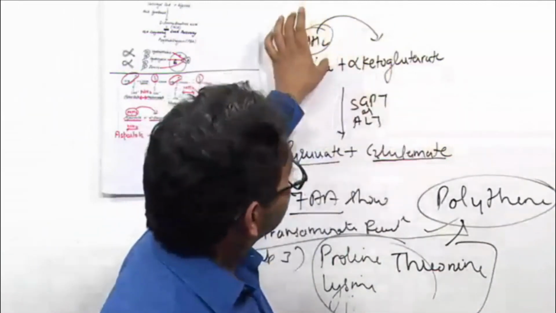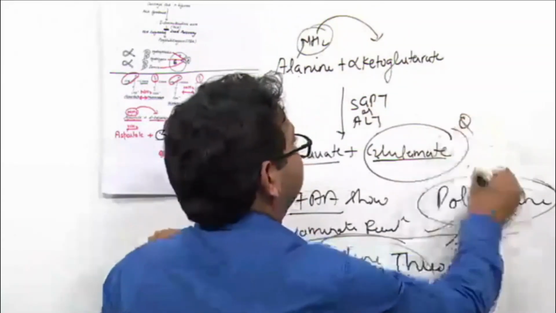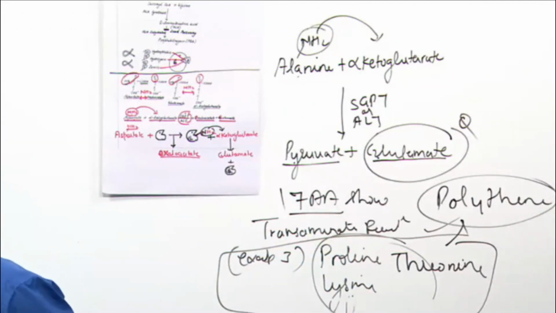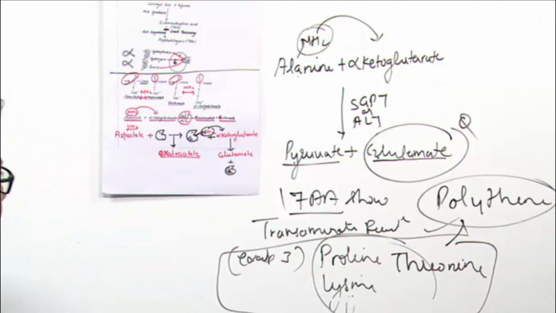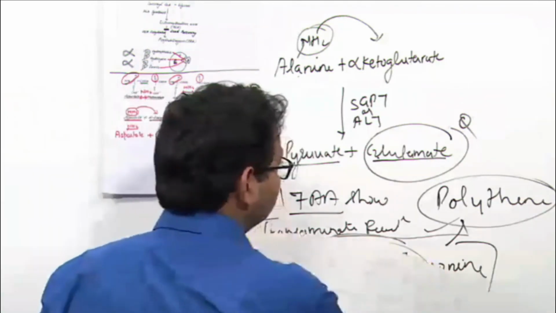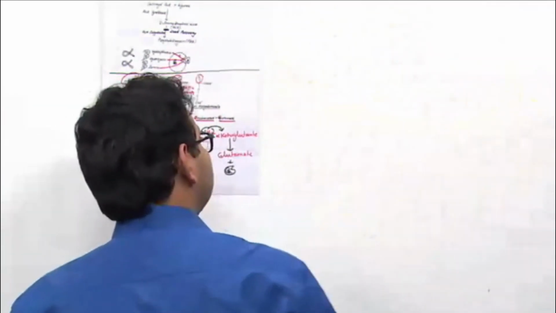So the main transporter of ammonia in our body is glutamate. Question. Now, the main transporter of ammonia in muscle is alanine.